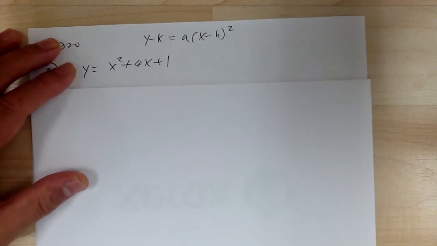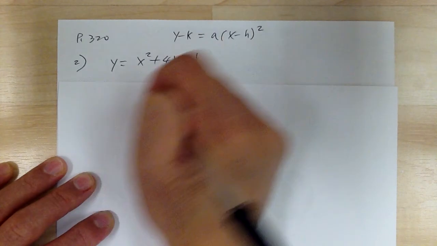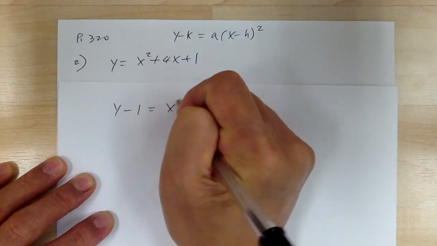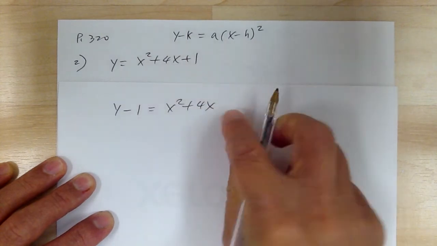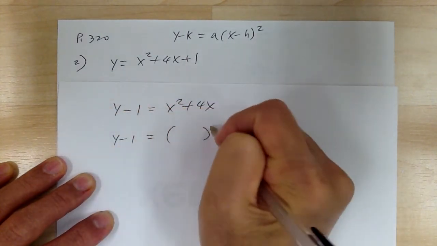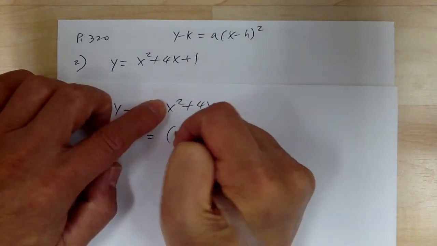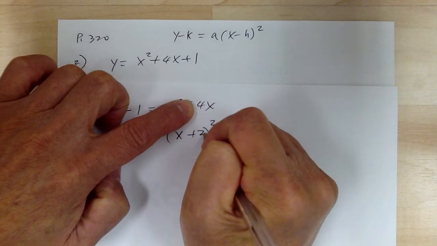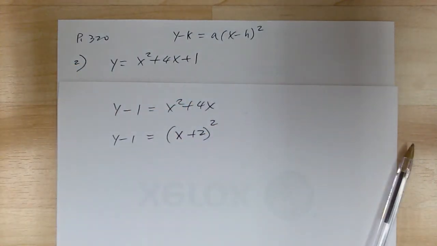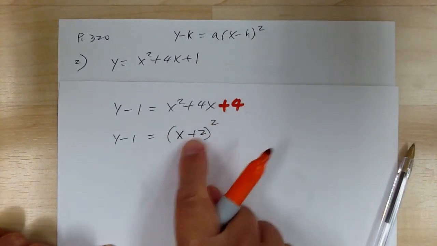If you're doing it the long way, you have to complete the square. First you have to vacate a number. So you have y minus 1 equal to x squared plus 4x. Vacate a number, so y minus 1 equal to parentheses squared. You have to figure out what number goes up here. From here you get x, from here you get plus 2, and the number you're missing is plus 4 to get a perfect square.